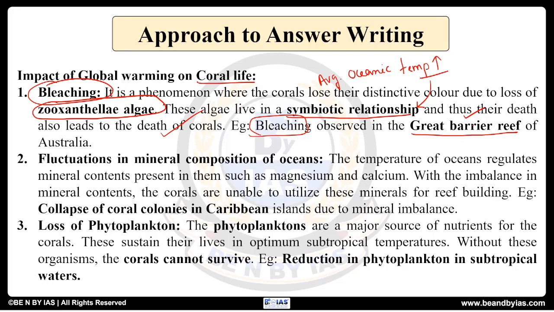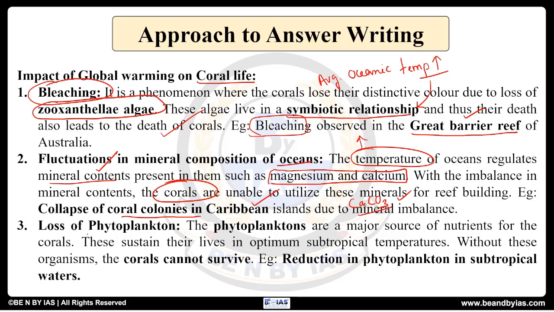Now, the second impact is fluctuations in the mineral composition of ocean. See, because of the temperature fluctuations and increase in the temperatures, the mineral content present in the oceans also gets fluctuated. And these minerals are important for corals because they utilize them in order to build the coral reef, because they need calcium carbonate to build it. So if there is any fluctuation, particularly with respect to calcium and magnesium, this will directly impact their life. Best example is complete collapse of coral colonies in Caribbean islands.